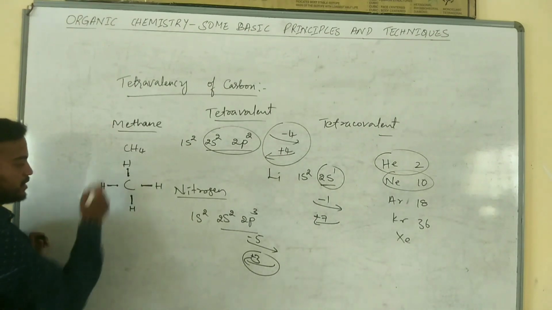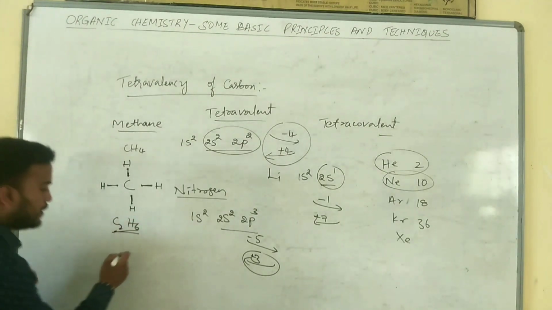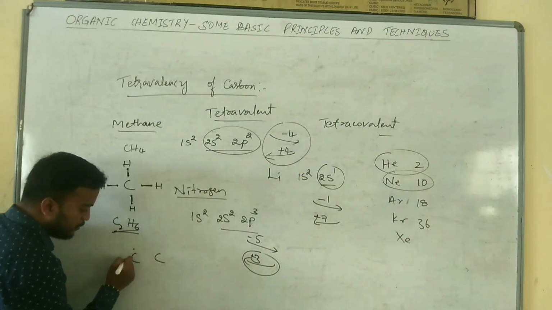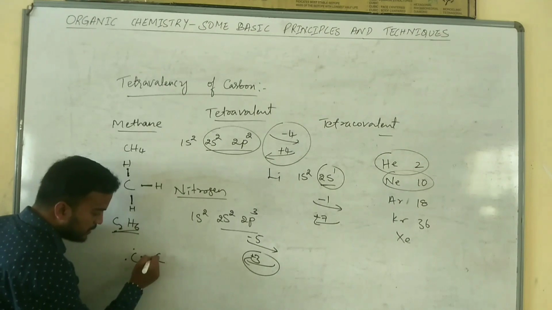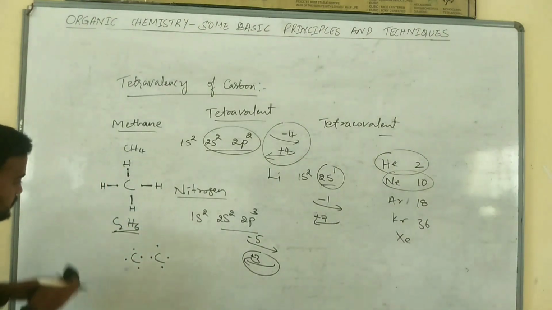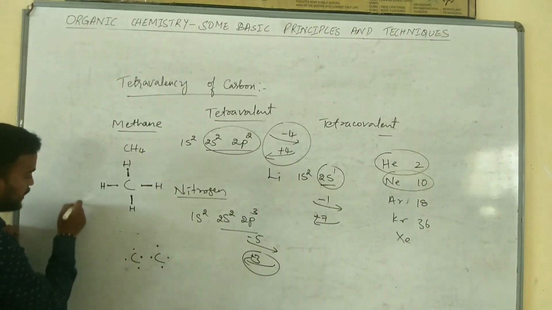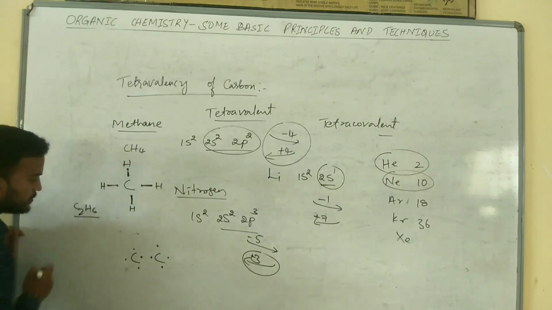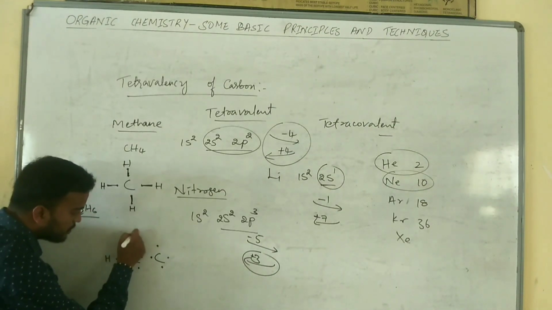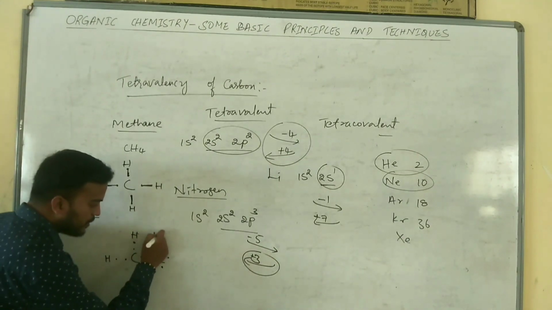In the same way, we can write ethane, C2H6. This carbon has 4 valence electrons and this carbon has 4 valence electrons. With the same formula C2H6, here one hydrogen, one more hydrogen and one more hydrogen.